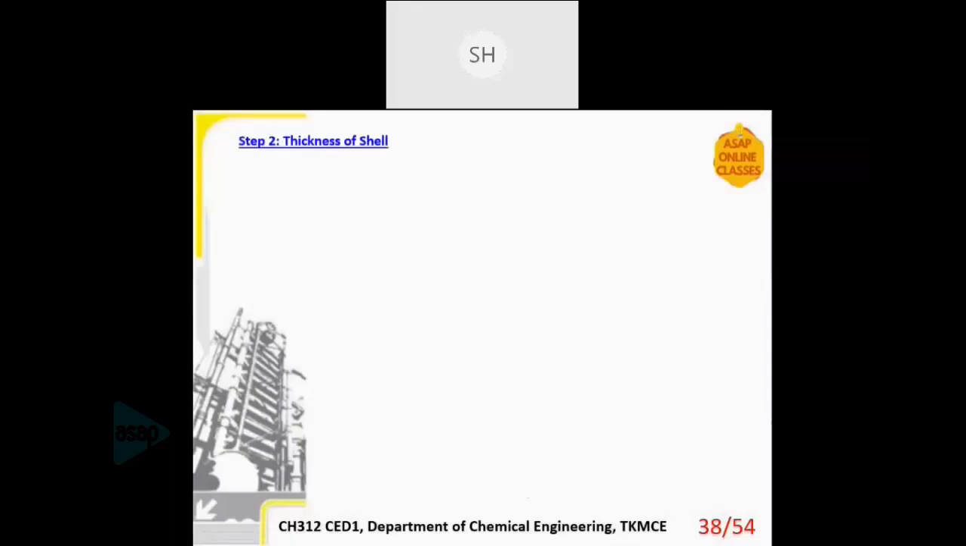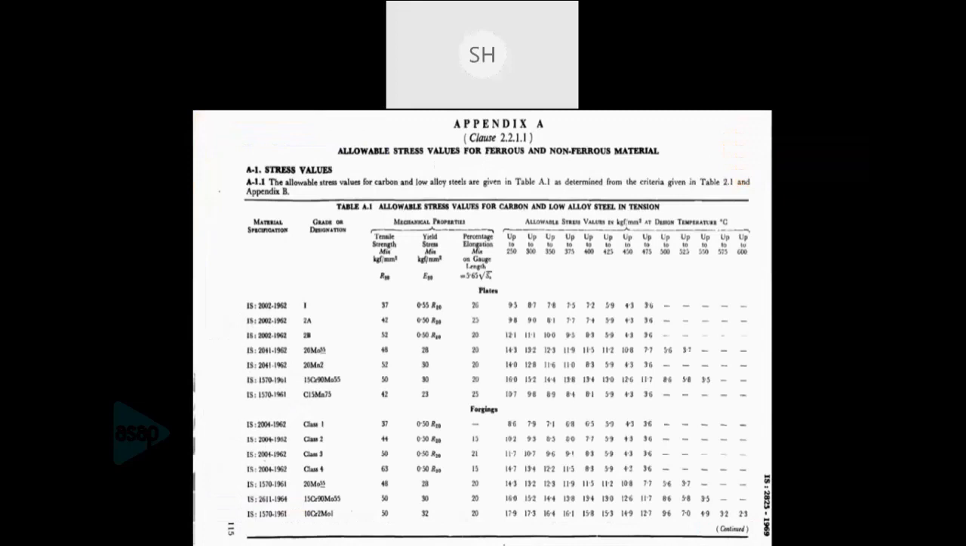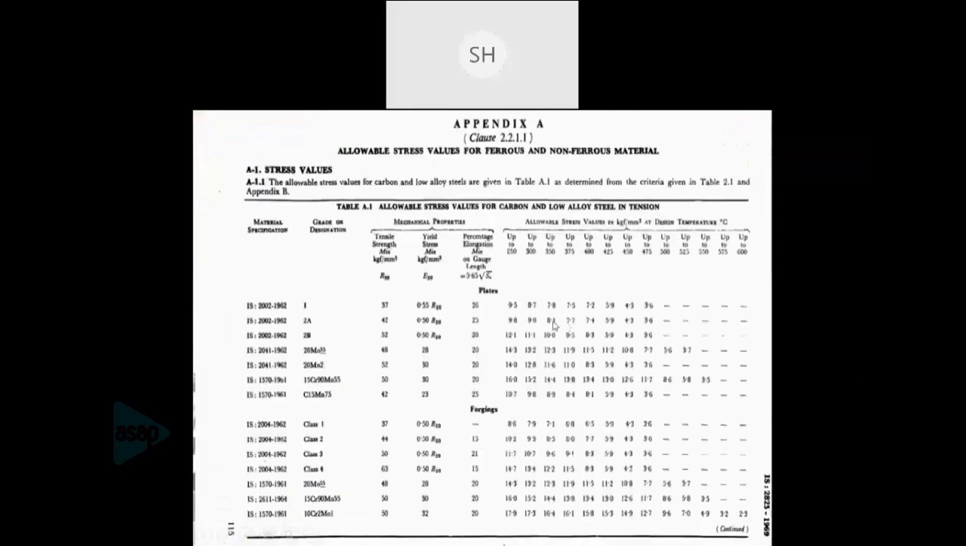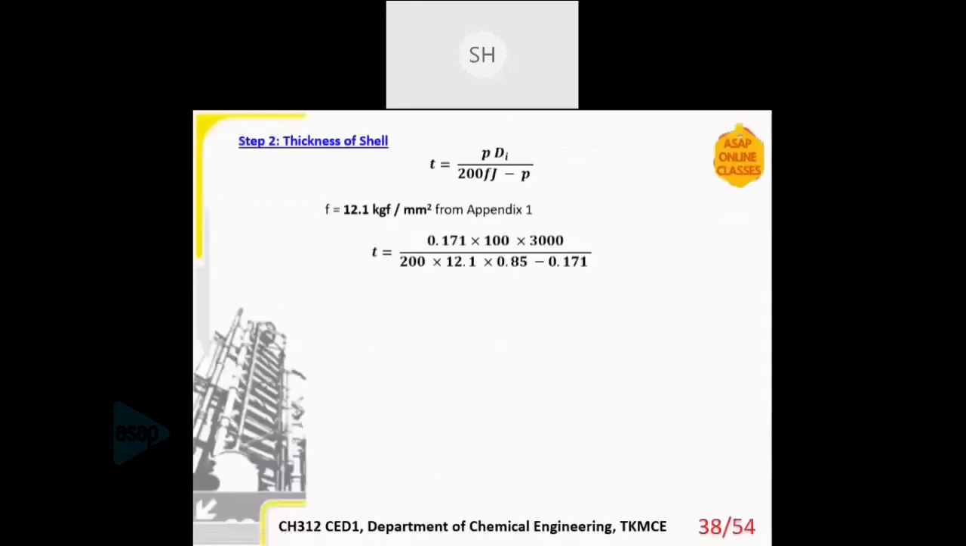Then after that, thickness of the shell as per IS code. So this is the equation. From the IS code, you have to take the F value. Our design temperature was 205 degrees Celsius, and the material given was class 2B steel. For class 2B steel, the value is 12.1 kilogram force per millimeter square up to 250 degrees Celsius. So 12.1 is taken, then substituted. You'll be getting the thickness 24.94.